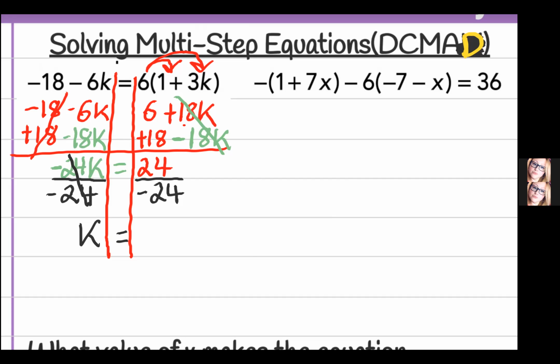Now, 24 divided by negative 24. Remember, you're a happy person, and whether your friend comes in for a little bit and now they're leaving, guess what? If they were sad, generally you're going to be negative too now. Okay? So if there is a negative, only one, anytime you multiply or divide, that answer is always going to be negative. And 24 divided by 24 is 1. Now you will see answers like this. See, there's no 1 in front of the K, but the K does equal negative 1.